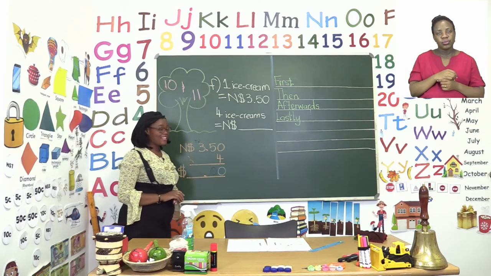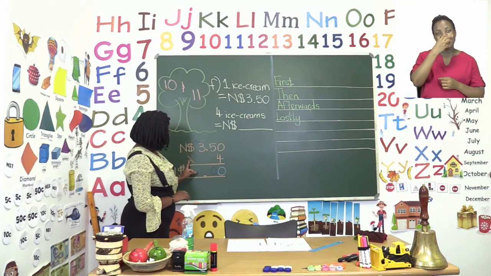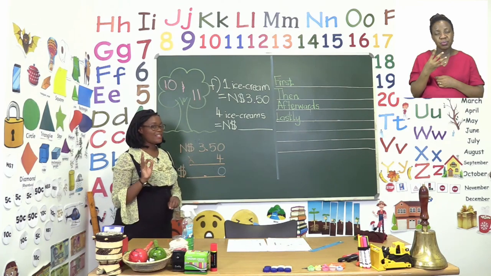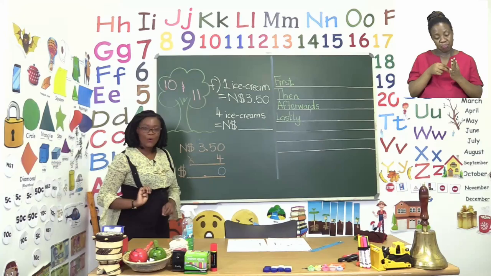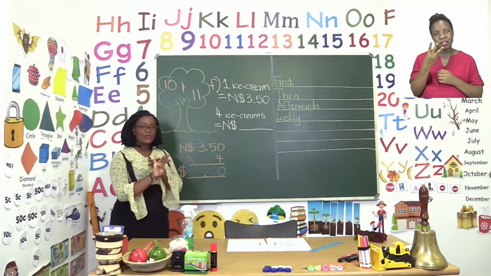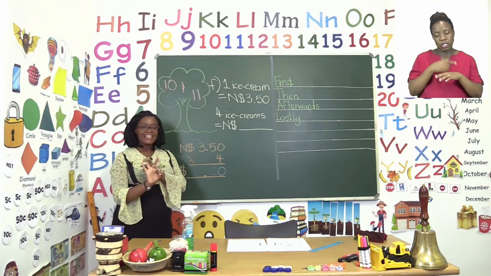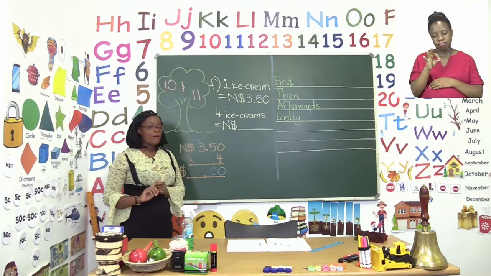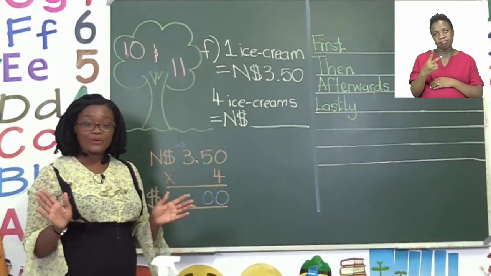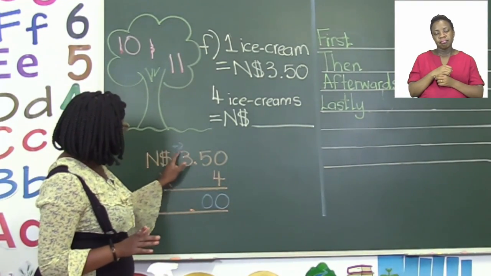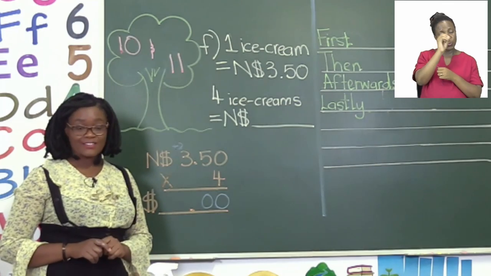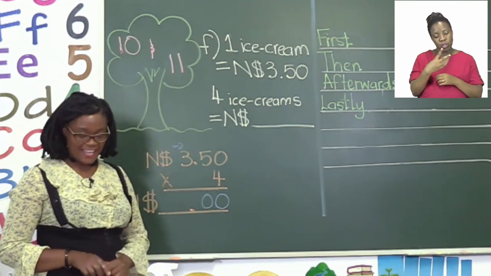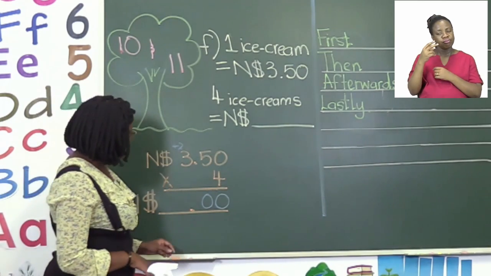Then the next one is going to say 3 times 4. That means we are counting in 3s until we get to 4. Let's go. 3, 6, 9, 12. So our answer is 12. But remember, we have this extra 2 that we need to add. So we say 12 plus 2. And 12 plus 2 is, we know, 14.